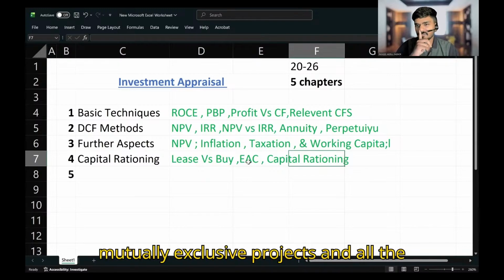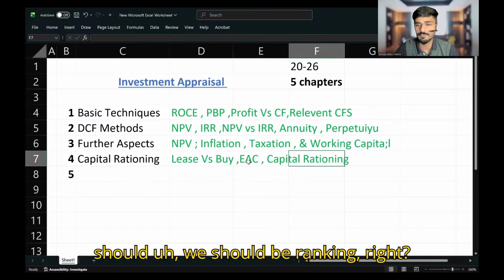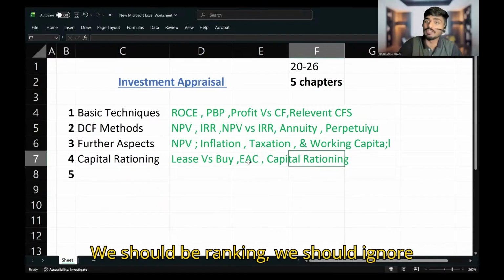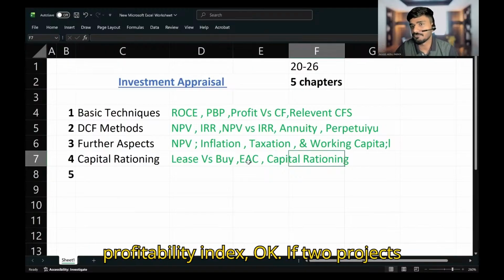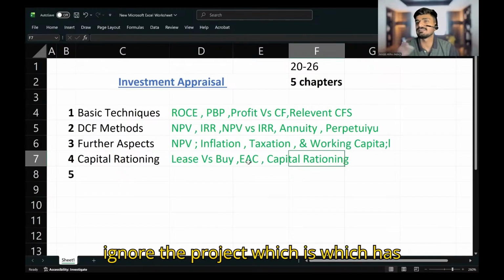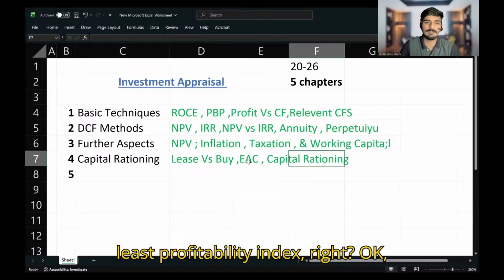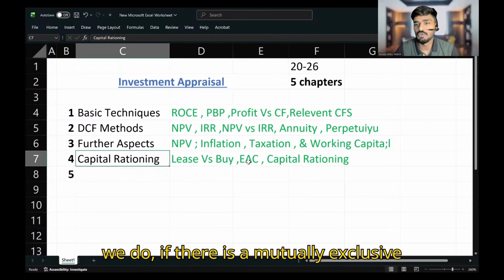There are two mutually exclusive projects and all the projects are divisible. Then how should we be ranking, right? We should ignore the project which has the least profitability index. If two projects are mutually exclusive, it's better to ignore the project which has the least profitability index. That is what we do if there is a mutually exclusive project.